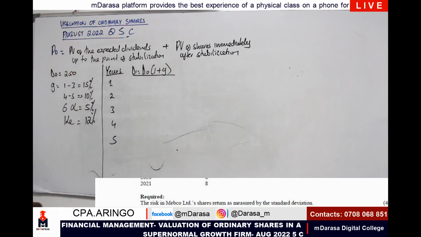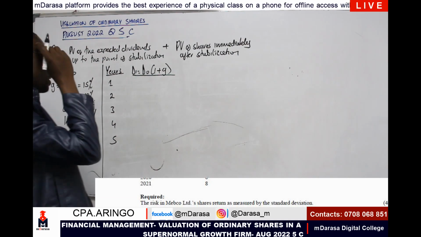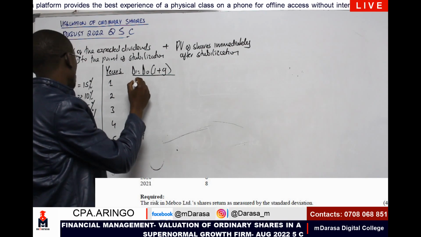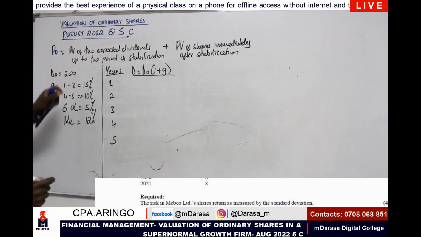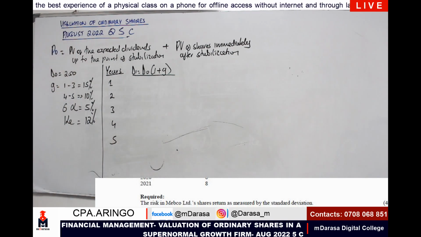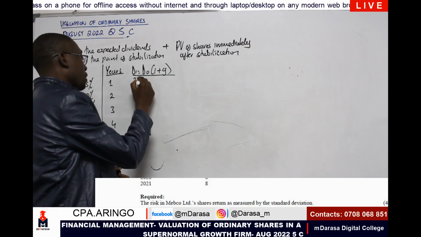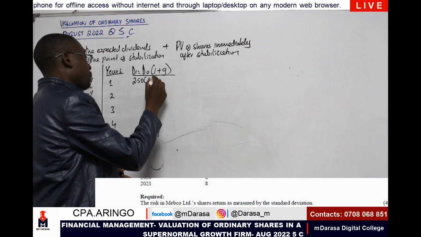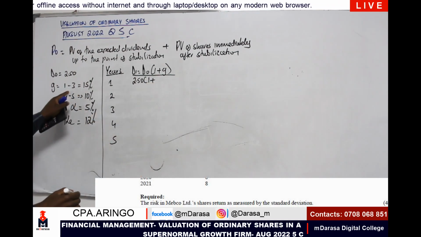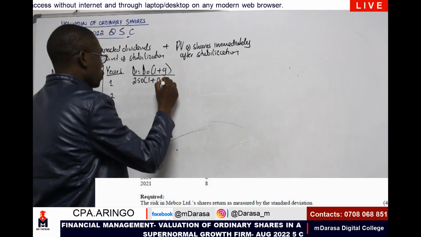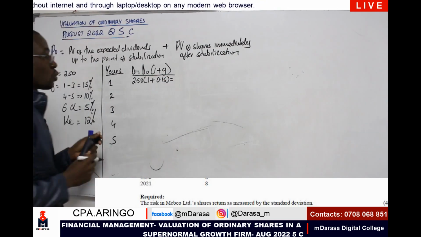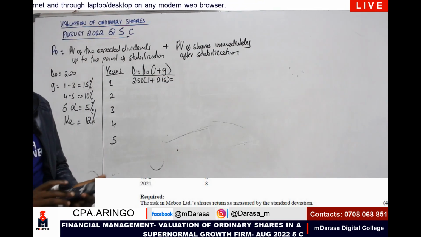So for year 1, the current dividend D0 was 2.50, as the examiner had given us. So I'll be having 2.50 times 1 plus the growth rate in year 1, 15%, 0.15. This will give us what?